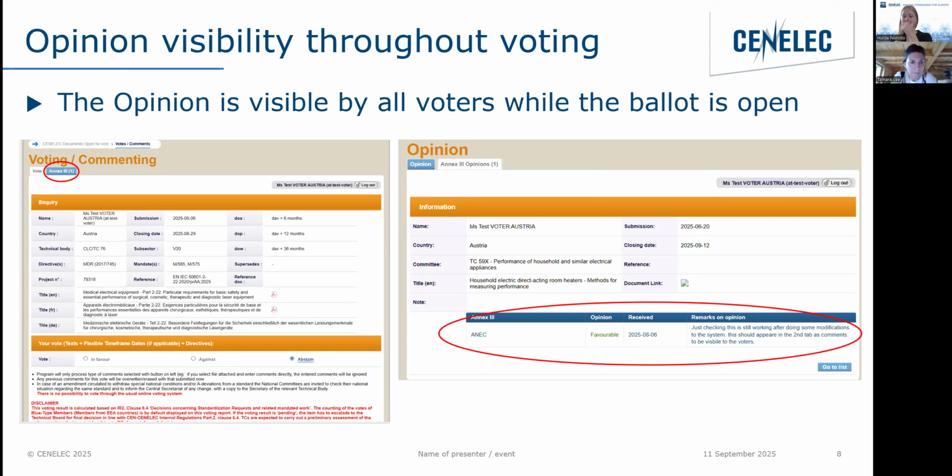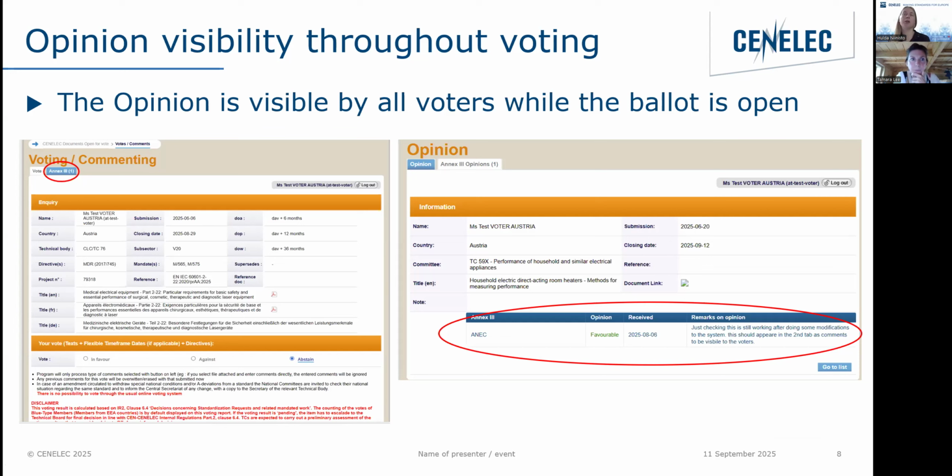Then imagine that after Q1 of 2026 is finished, we would like to see the overview of the opinions that we have submitted. Where can we find it? This will be generated by IEC and sent to us, and Hulda will receive the Excel file.